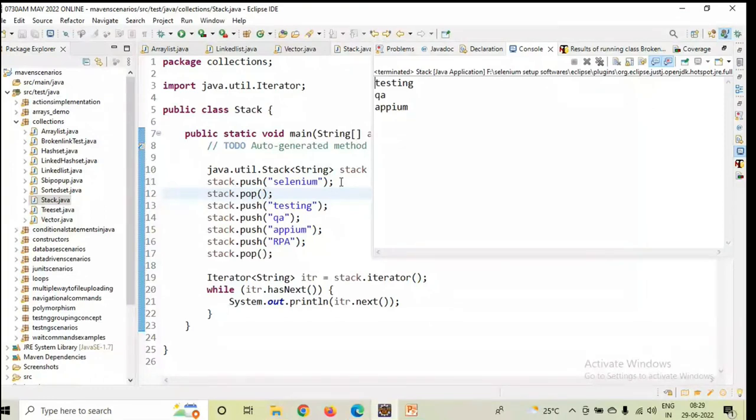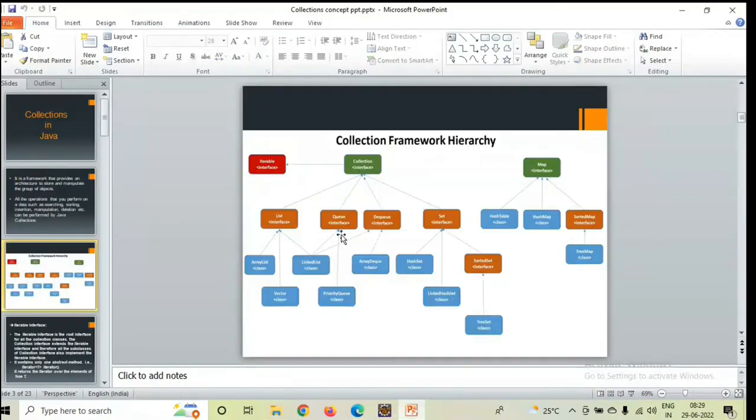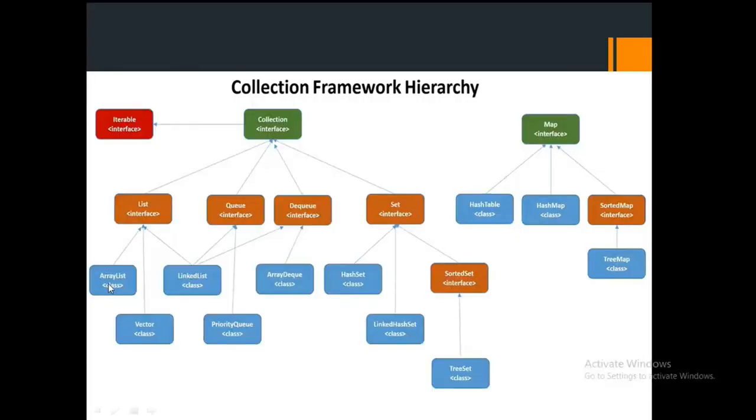So I explained the complete list interface implementation using different classes. Array list I have explained, linked list I have explained, vector I have explained, and in that vector, the subclass stack also I have explained. So with this, the list concept is completed.